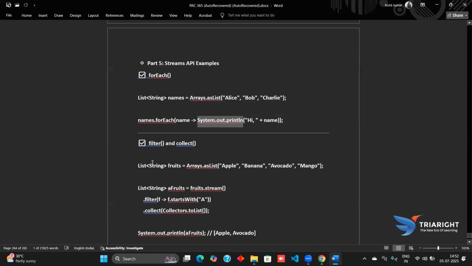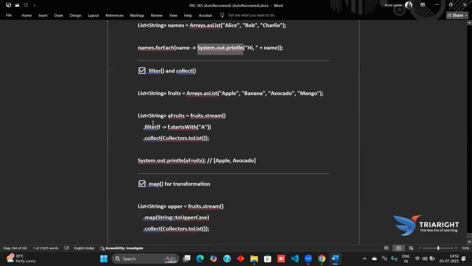Now coming on to filter plus collect. There is a List of generic type String, and the name of this list is fruits. Arrays.asList provides the list, and in this list the elements are apple, banana, avocado, and mango. Now fruits.stream will produce the fruits as a stream.